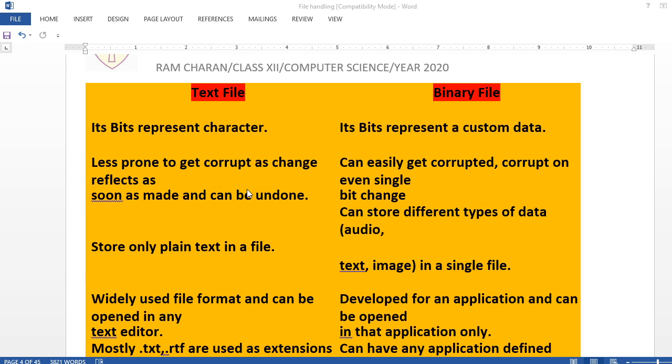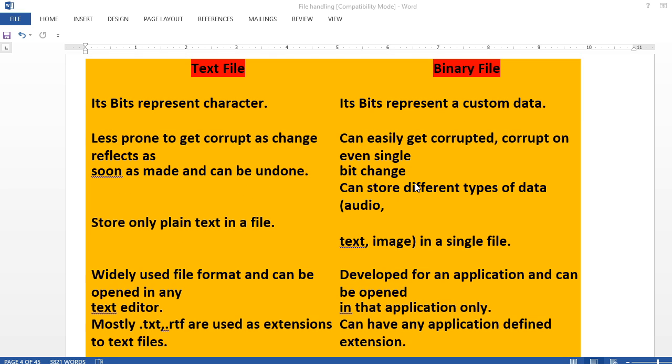Here I have given the difference between text file and binary file. You can read it one by one. Text file: bits represent characters. Binary file: bits represent custom data. Custom data can be anything. Nowadays you are seeing passwords and fingerprints. So how to store that fingerprint and password, and where to store it? It will go in the hard drive, but in what form? It will go in binary form.